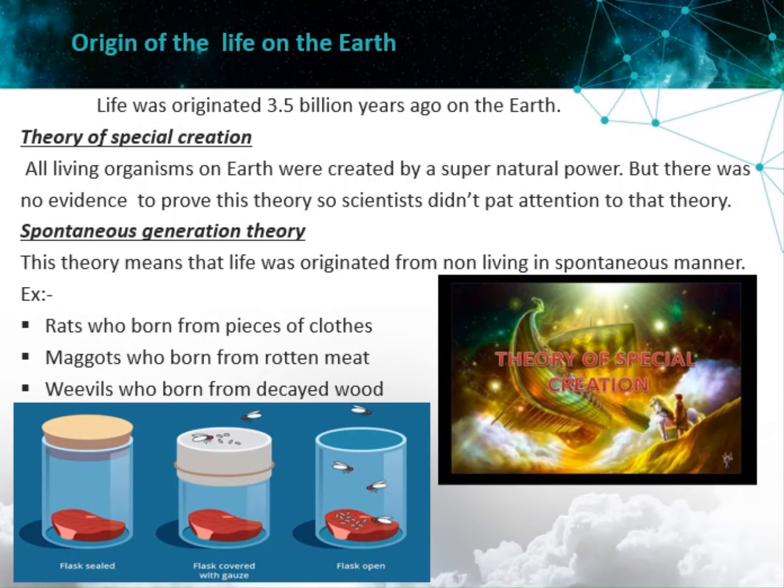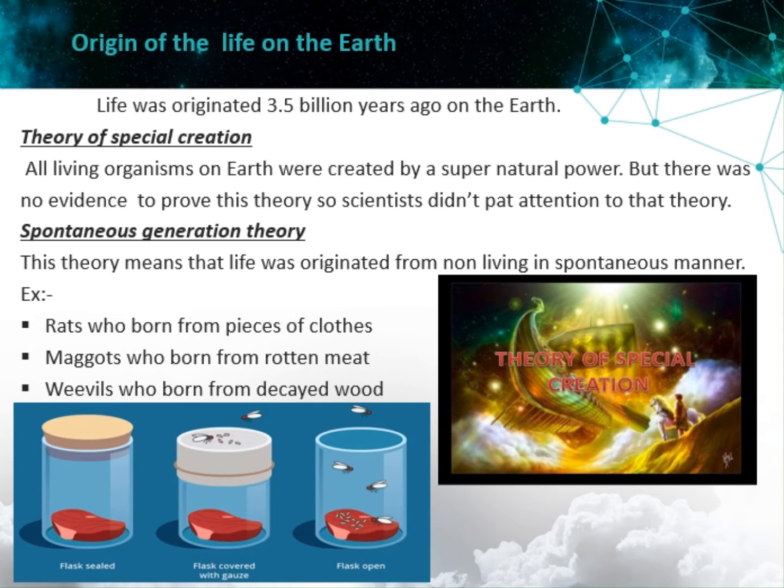Origin of the life on the Earth. Life was originated 3.5 billion years ago on the Earth. There are so many theories related to the origin of the life on the Earth. First of all, let's discuss theory of special creation. All living organisms on the Earth were created by a supernatural power.